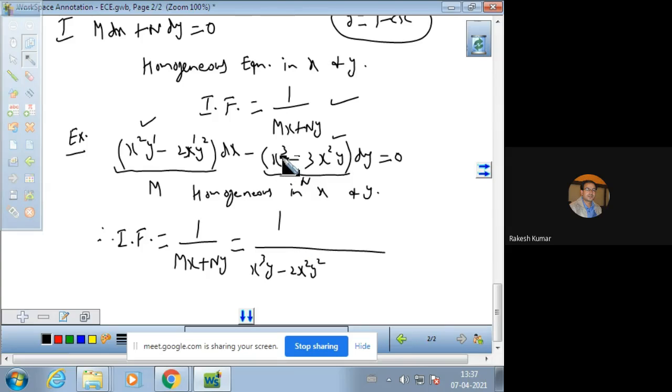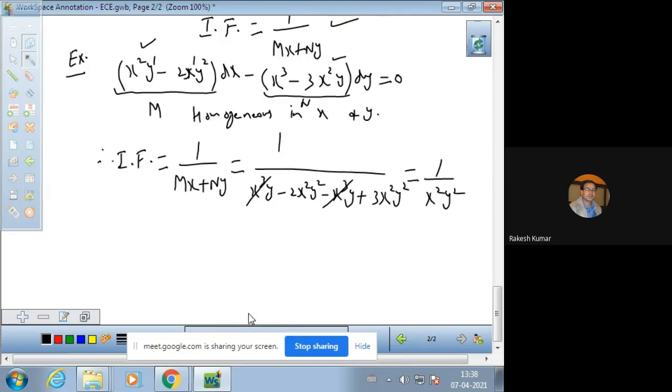And this is x cube. You multiply N with y, so minus x cube y. This is a negative sign, so negative negative is positive, that is 3x square y square. This term is cancelled. So the integrating factor comes out to be 1 over x square y square.